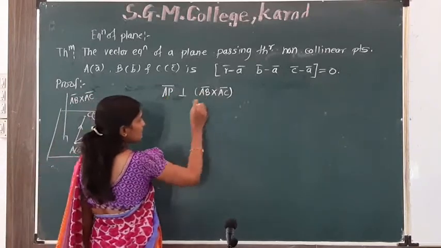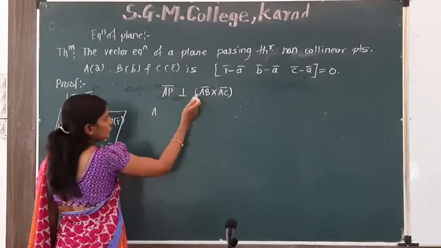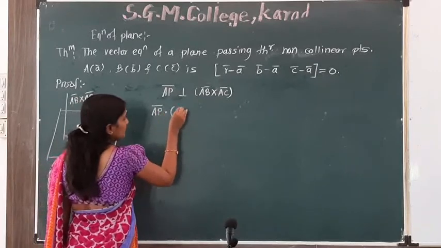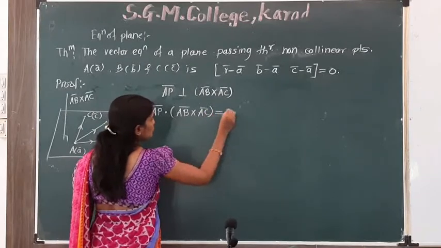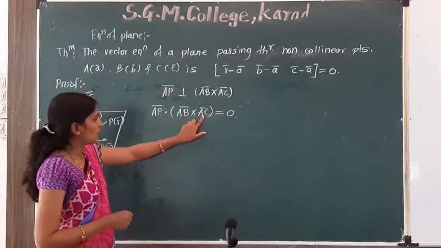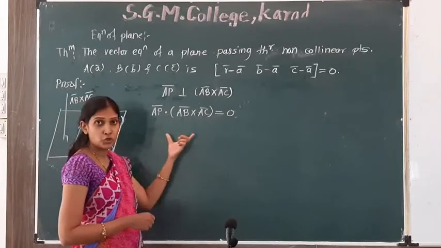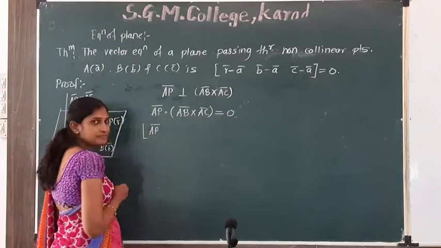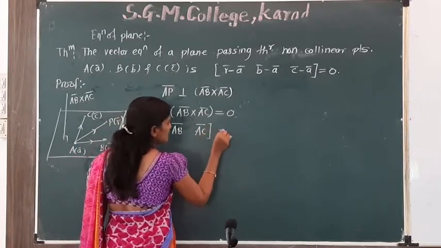If AP bar is perpendicular to AB bar cross AC bar, then their value of a dot product is 0. That is, AP bar dot AB bar cross AC bar is equal to 0. This can be written in a box form, that is box product of AP bar, AB bar and AC bar is equal to 0.